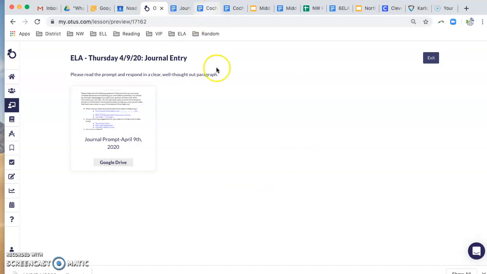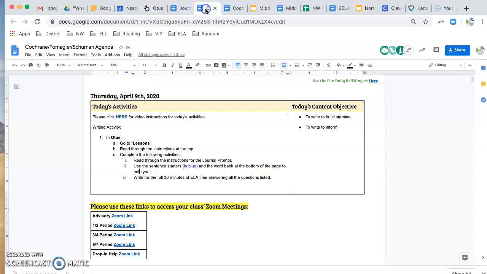Otherwise, that's basically the plan for Thursday. Again, if you have any questions, please feel free to email any of your teachers. We're here to help. Also, we have that optional check-in time Ms. Cochran has available with these Zoom links. I'm going to go back to the agenda to show you. These links are direct links to your period class Zoom meeting.